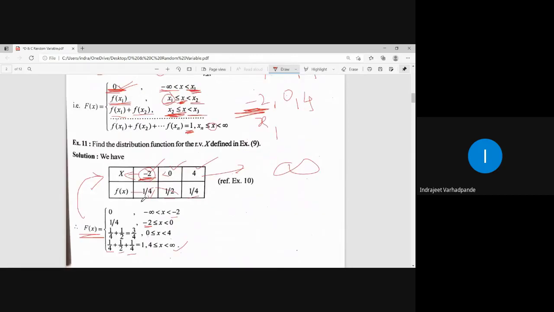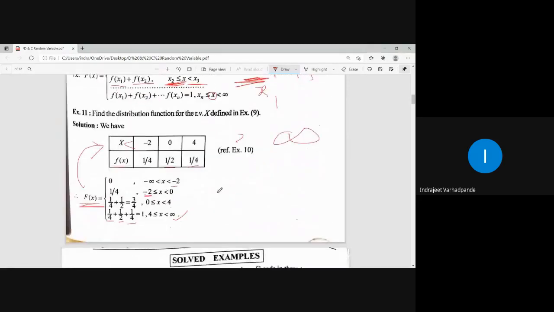and that will be adding up to 1. So for this particular distribution, for -2, 0, 4, the corresponding probability mass function is given as 1/4, 1/2, 1/4. From minus infinity to -2, the distribution function is 0.